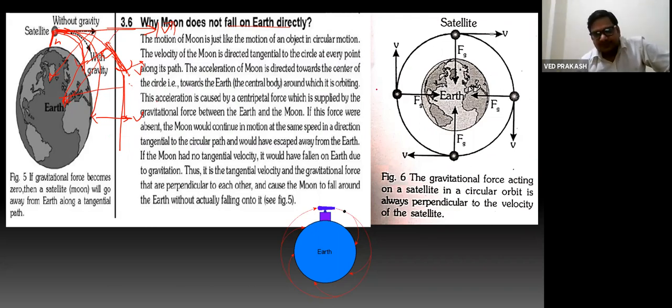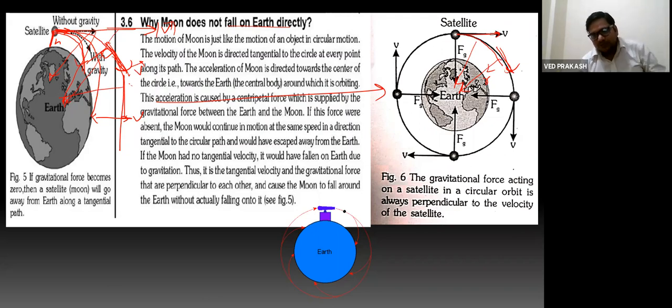So in this figure, second figure, you can see that for certain velocity v, if you throw any object, then it will start falling along this line, and force is acting towards center and along radius. So this force will not change the speed of this moving object.